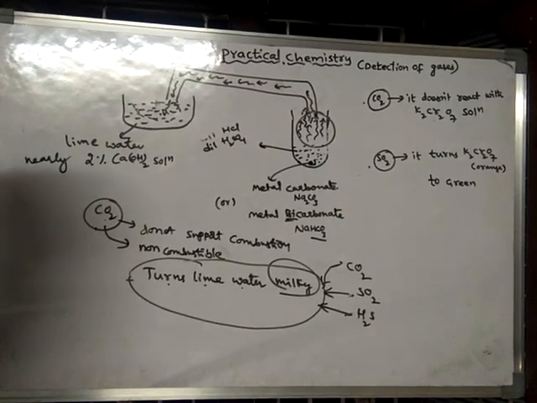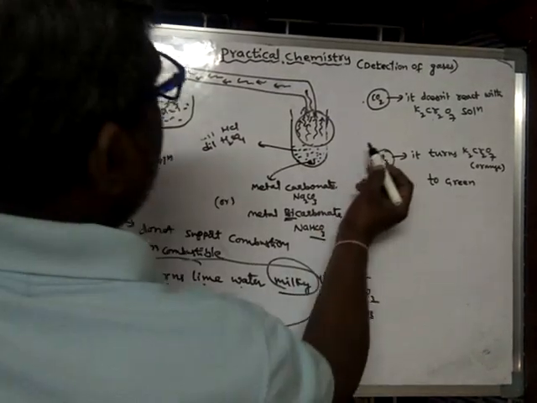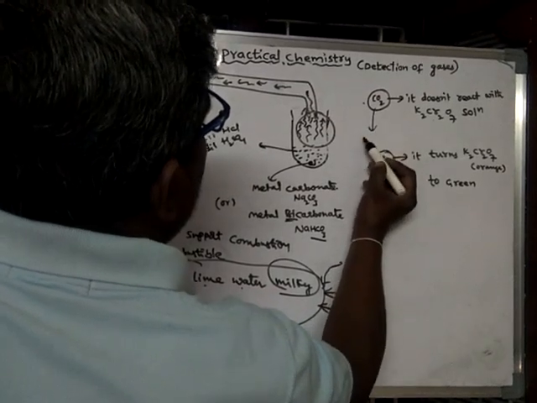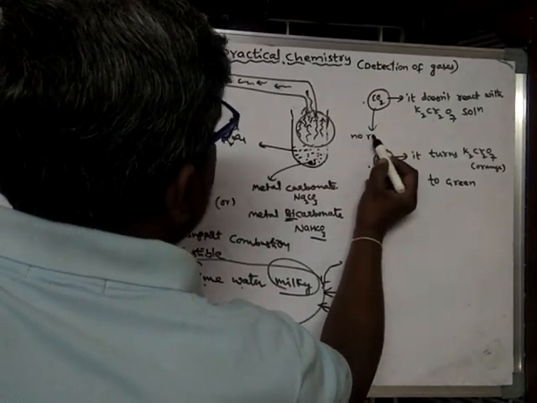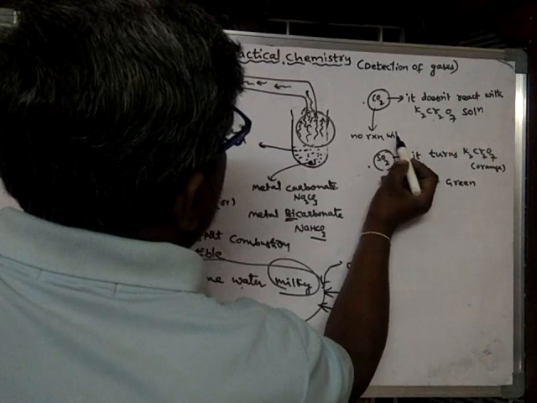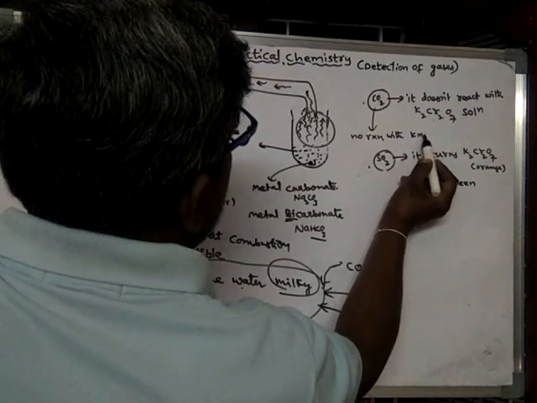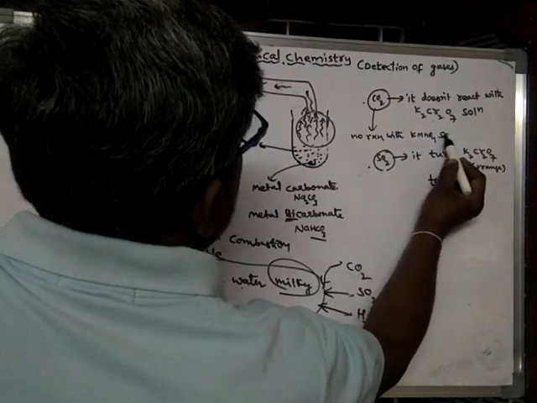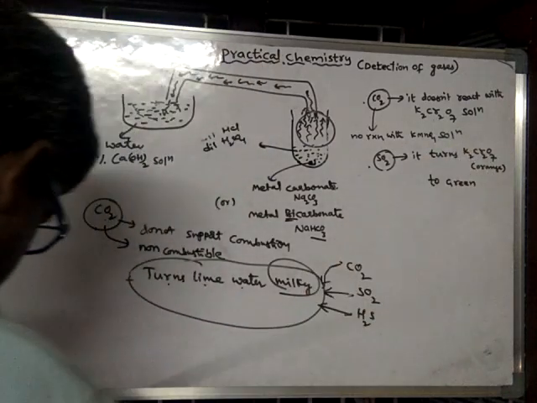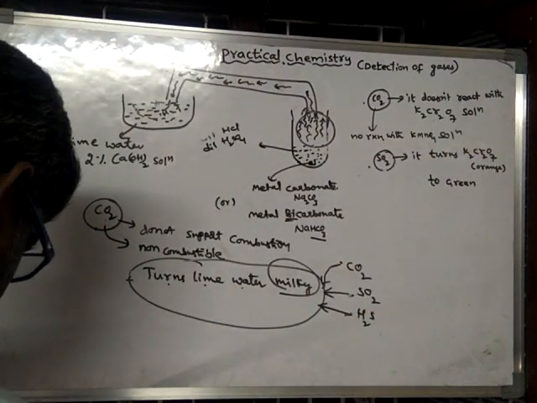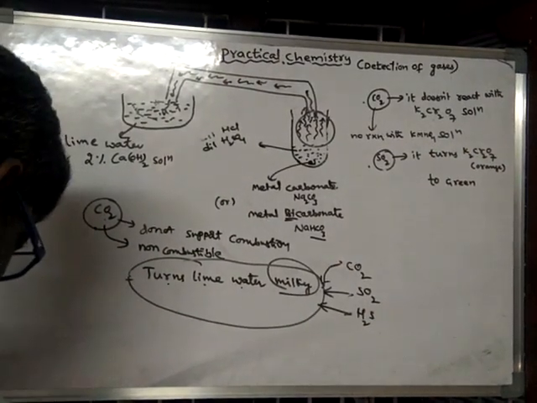And even with KMnO4, there is no reaction. Carbon dioxide shows no reaction with the KMnO4 solution.